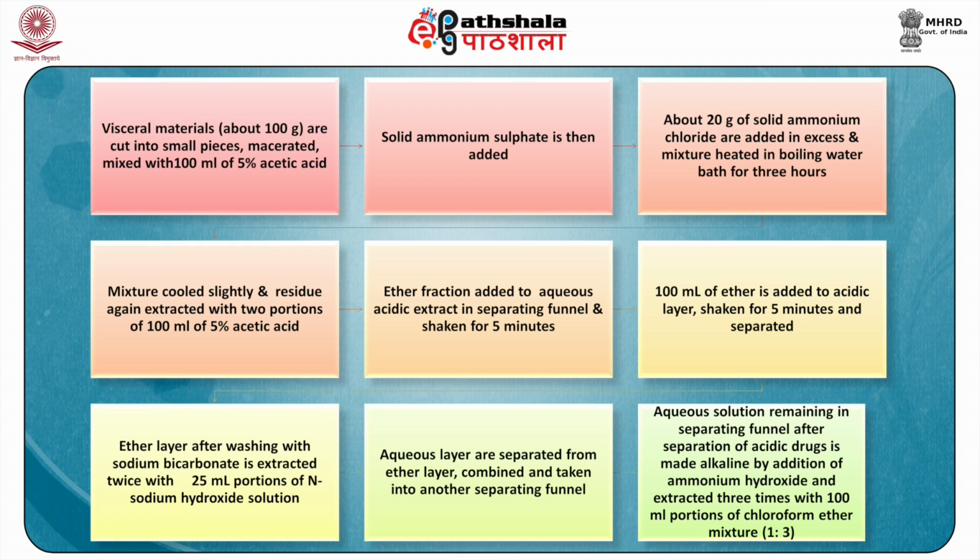The mixture is then heated in a boiling water bath for around 3 hours, and for suspected poisoning by aconite, you have to take care that the temperature should not exceed 60 degrees. The mixture is then cooled slightly and filtered through filter paper. The residue on the funnel is again extracted with 2 portions of 100 ml of 5% acetic acid and filtered as earlier. The filtrates are then combined and taken into a 500 ml separating funnel.